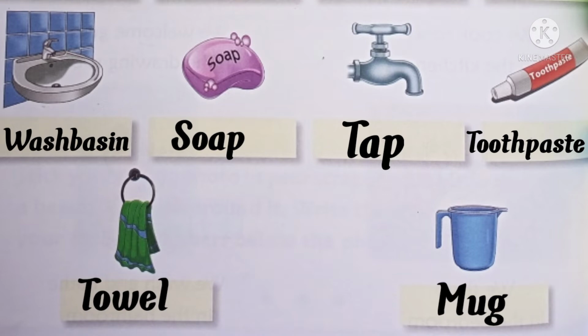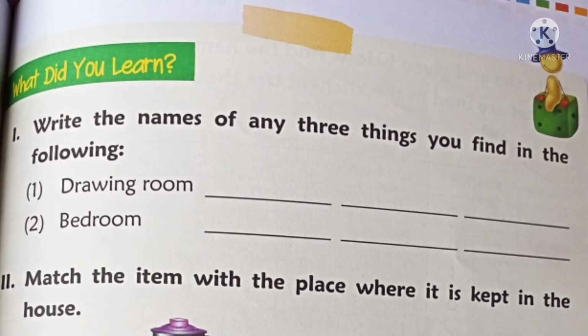Dear children, this activity is completed. By seeing the things, you have to write the name of that thing. Have you all written all the names? Let us move on to the next activity. Dear children, now open page number 159. Have you all opened? Yes.